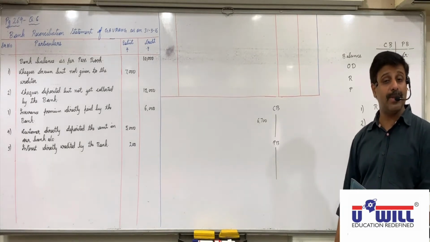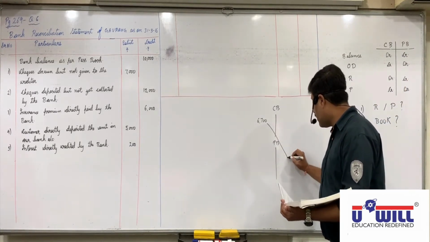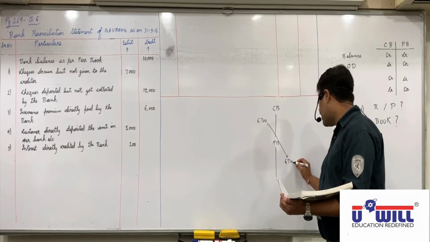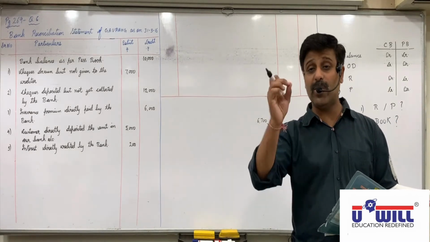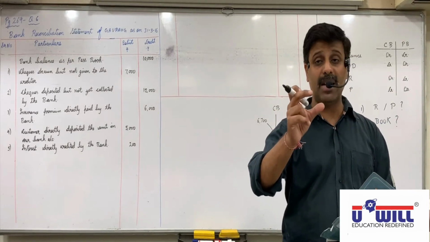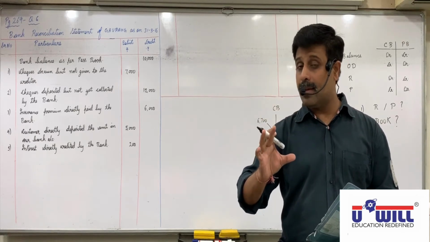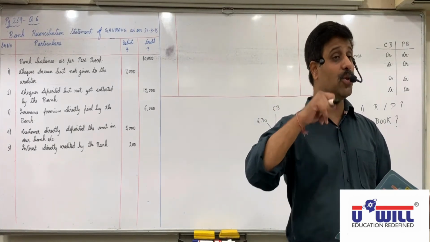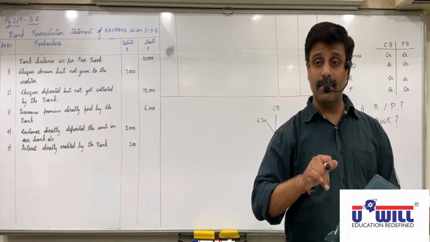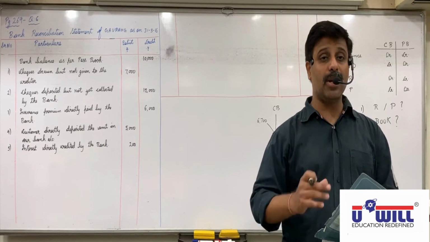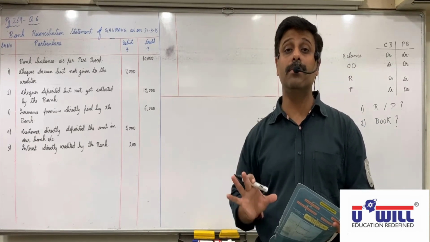Where will it come in passbook? Even if it is dishonored, bank will first credit in passbook. All of you always see your passbook, father's passbook, mother's passbook, you find that. Even if the check is dishonored, they have to show the entry that it is dishonored. So you cannot say dishonored means they will not record it.